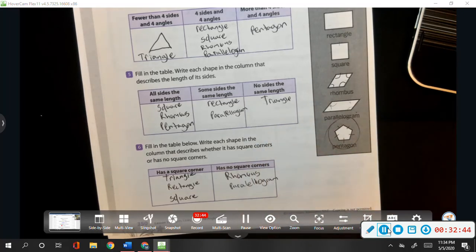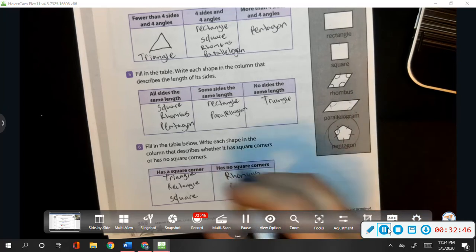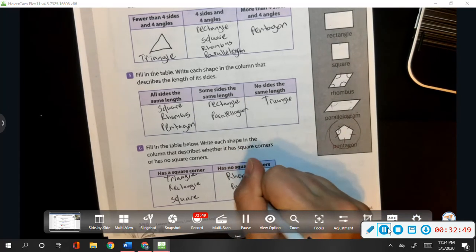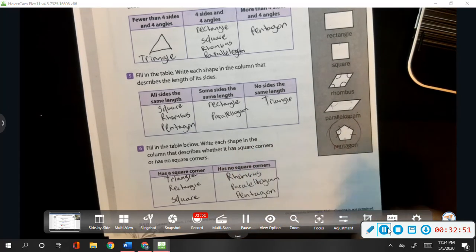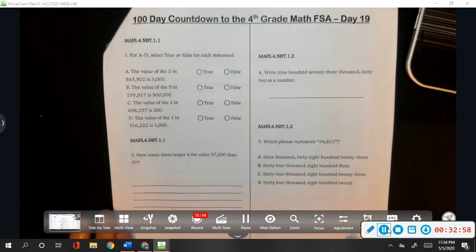And the pentagon, because the pentagon was made up of obtuse angles. Alrighty. On to our countdown. We are almost done. Almost done.